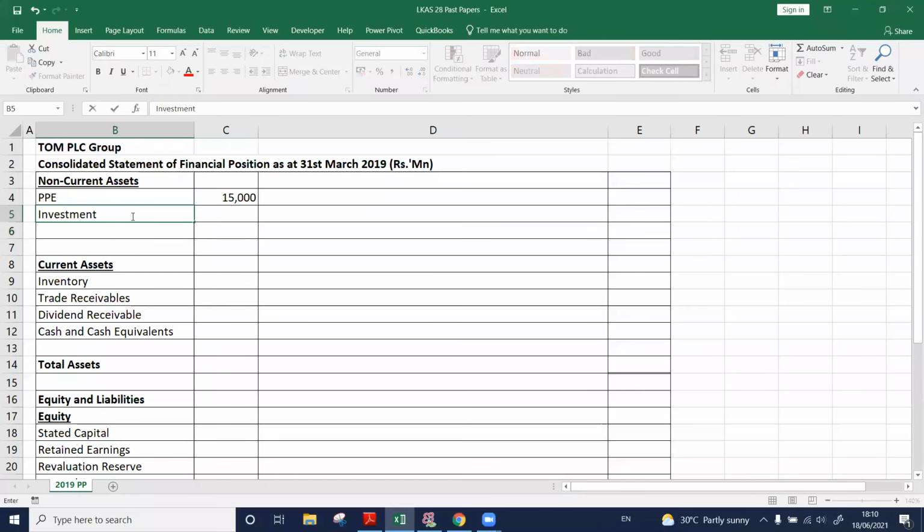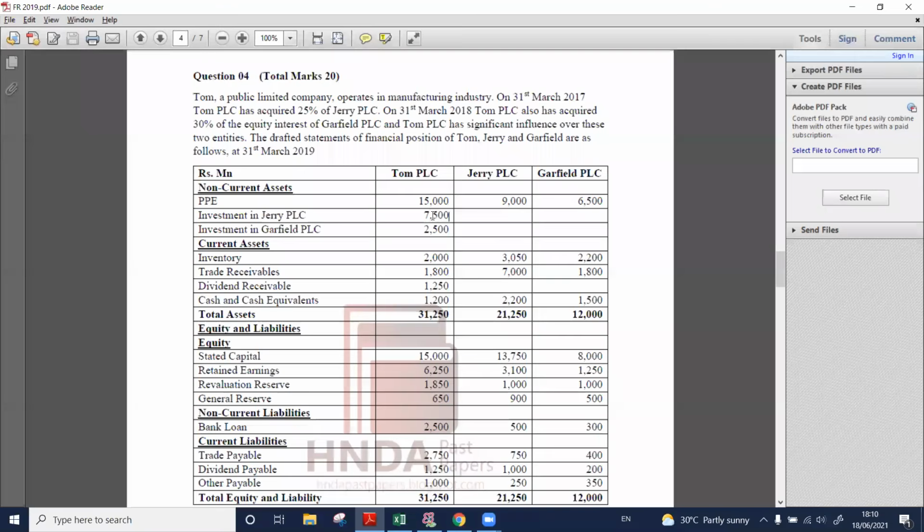But if we have invested in associate, what we should have in our balance sheet? Investment in associate figures we need to present. Jerry PLC and Garfield PLC. I make my parent company figure 7,500 and 2,500.